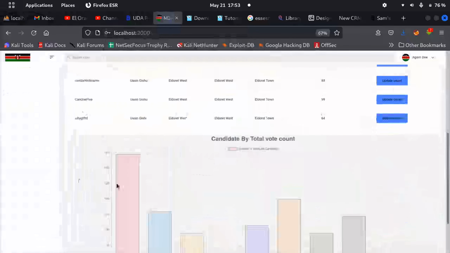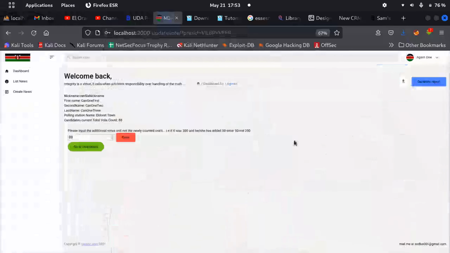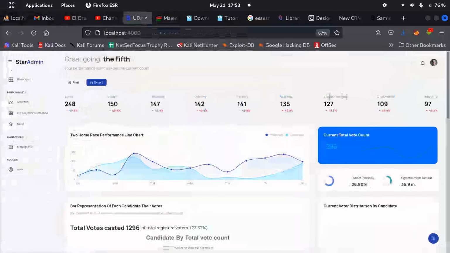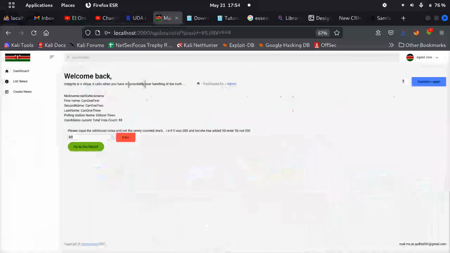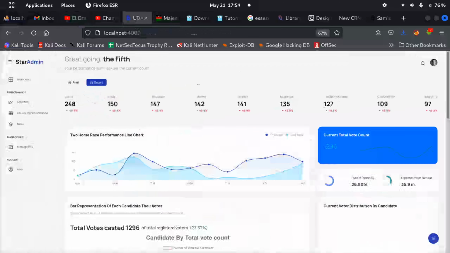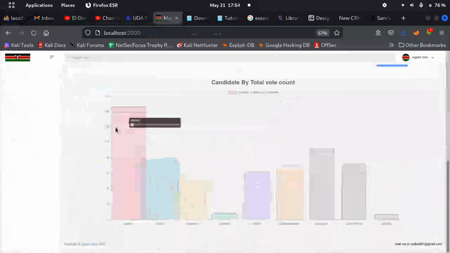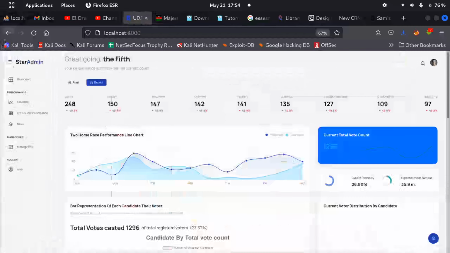Yeah, there's that. So we are adding this one. He has 88. Let's see in total. That is for a particular polling station. He has 127. What's his name? I already forgot. Candidate 6. So candidate 6, he has 127. Let's add 10 for this particular candidate. Okay, let's add 10. He deserves that, man. Come on. Yeah, let's see how much he has now. And there we go, he has 137.